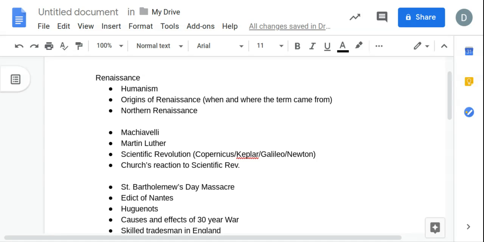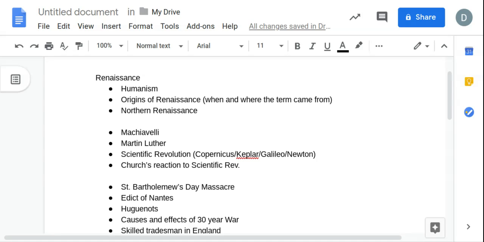Scientific revolution, of course, another major topic. There's only one or two, maybe three questions on the scientific revolution. The four biggest ones you need to know are Copernicus, Kepler, Galileo, and Newton. Might not be a bad idea to know a few of the others that were mentioned in that pretty easy chapter we just did. Of course, causes and effects. One effect you need to know is the church's reaction to the scientific revolution. So that's something you need to know.